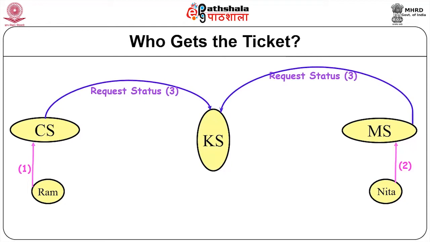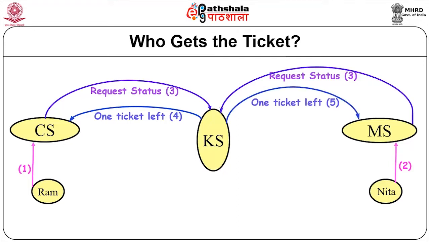So, they both query the Calcutta server to ask for an availability of the ticket, and the Calcutta server will reply to both saying that one ticket is available, because the query came together.